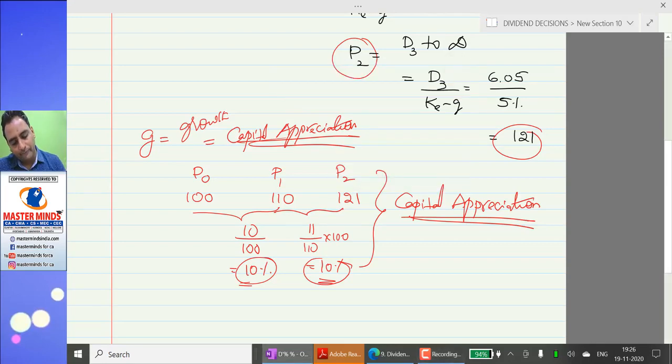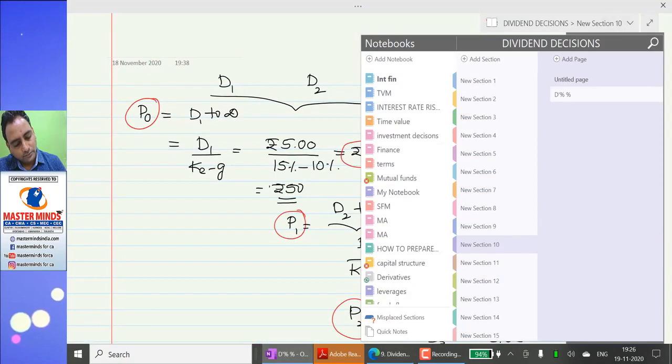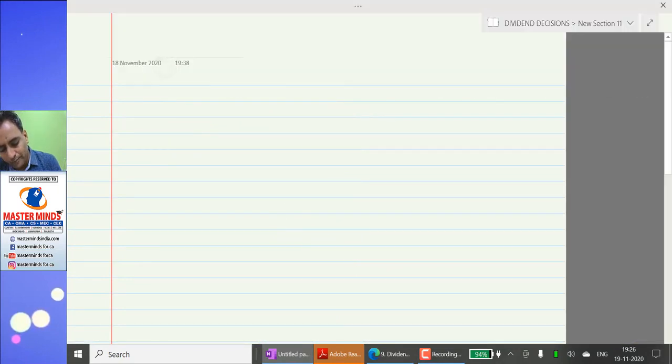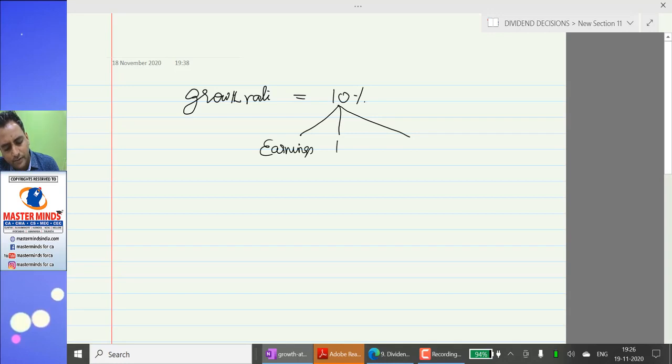Next. The growth rate in the given case was 10%. So this 10% growth you can see in earnings, dividends, and value of a share.